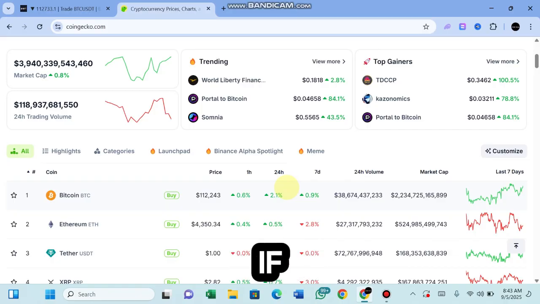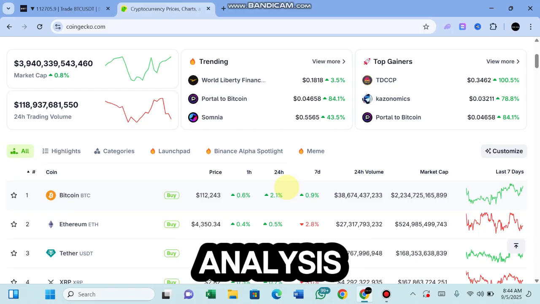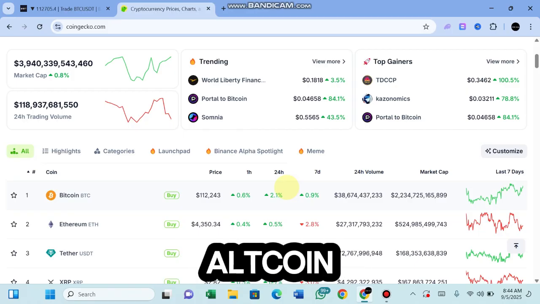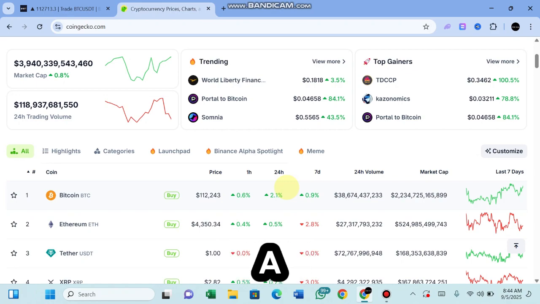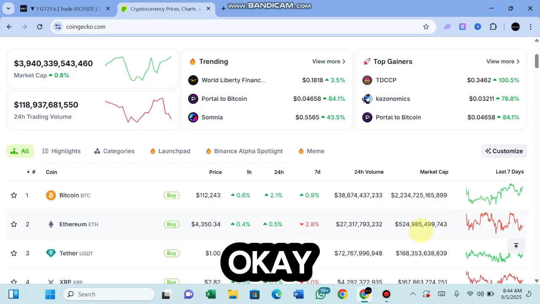If somebody is in a losing trade and just sells off, it's not going to affect the market direction, and you can actually use technical analysis to predict this. Unlike other altcoins, where a single tweet can make the coin go haywire. And you also get to see the market direction. So if you want to trade Ethereum and you see the price is going down already, you know that Ethereum is bearish, and then you get to sell, understand?